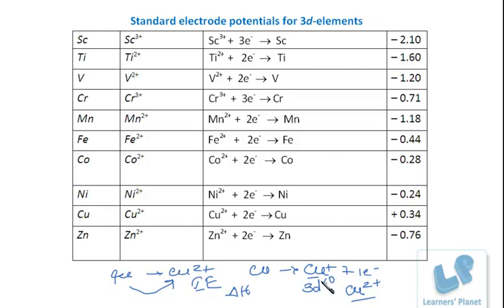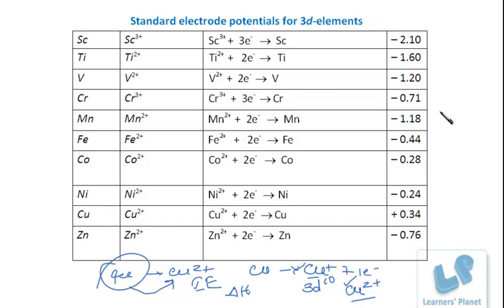Copper will change to Cu+ ion and then there will be removal of an electron from Cu+ ion to Cu2+ ion. It's not that two electrons can be removed from copper straight away. So once the Cu+ ion has been formed, it changes to Cu2+ ion. High ionization energy is required, but the hydration energy of Cu2+ is more than Cu+. So it is formed, though the stability is less.